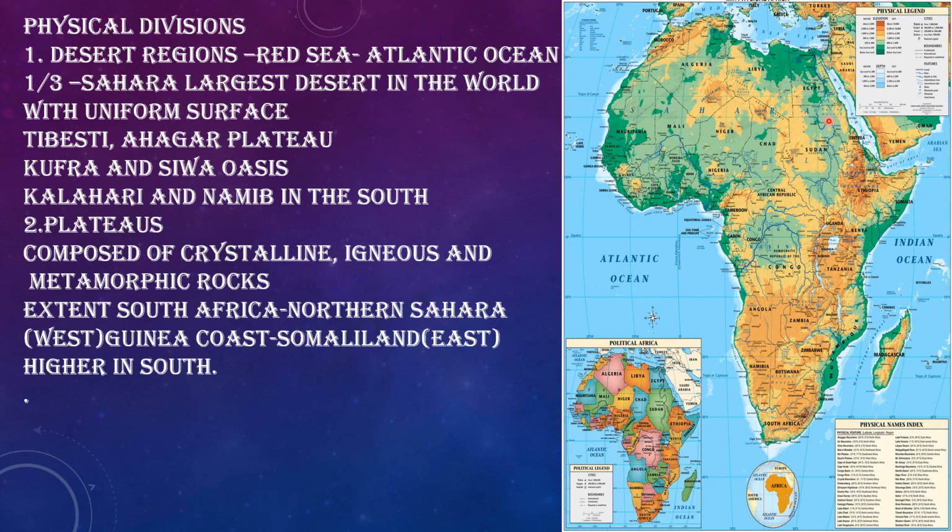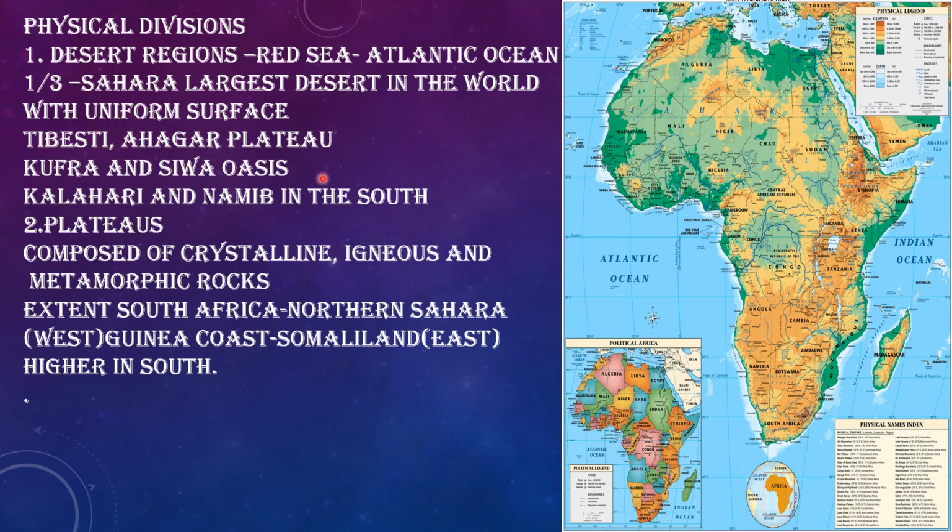This desert covers 1/3 of the total land of this continent, and it has a uniform surface. Besides the Sahara Desert, in the southern part of the continent we have 2 other important deserts, the Kalahari Desert and the Namib Desert.